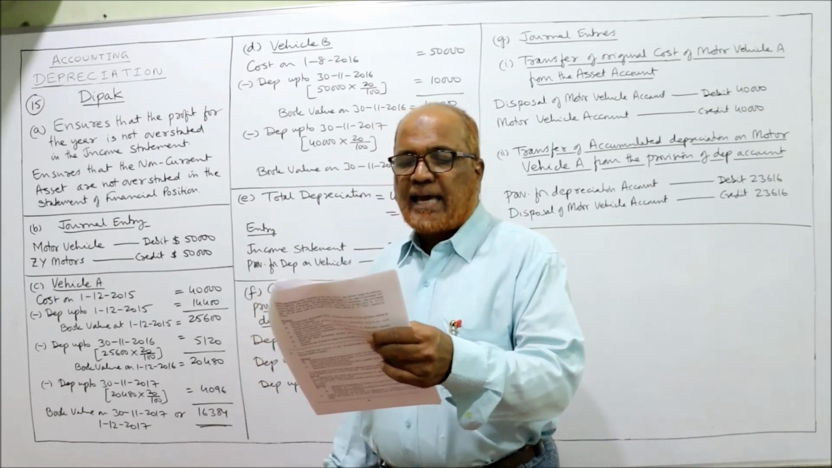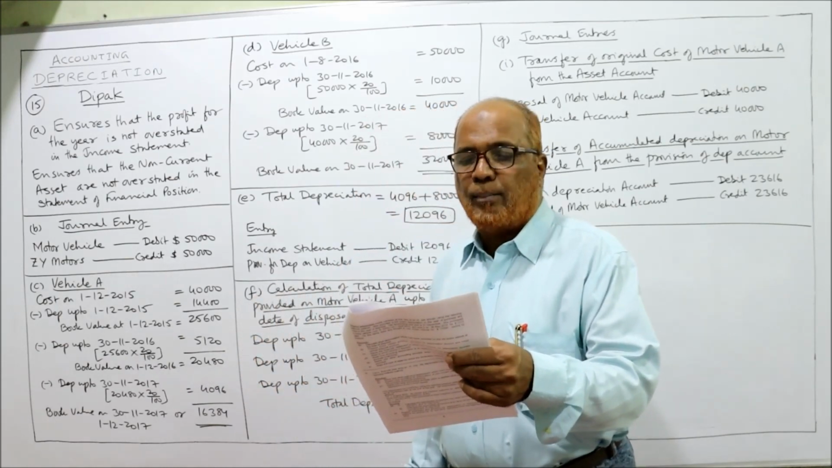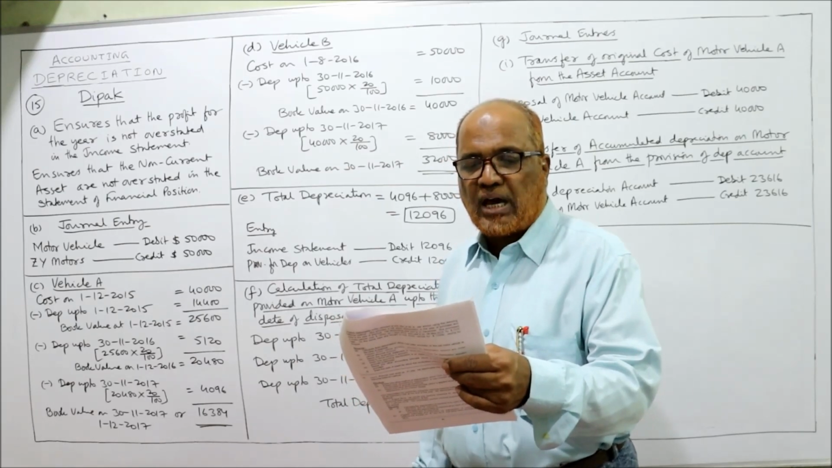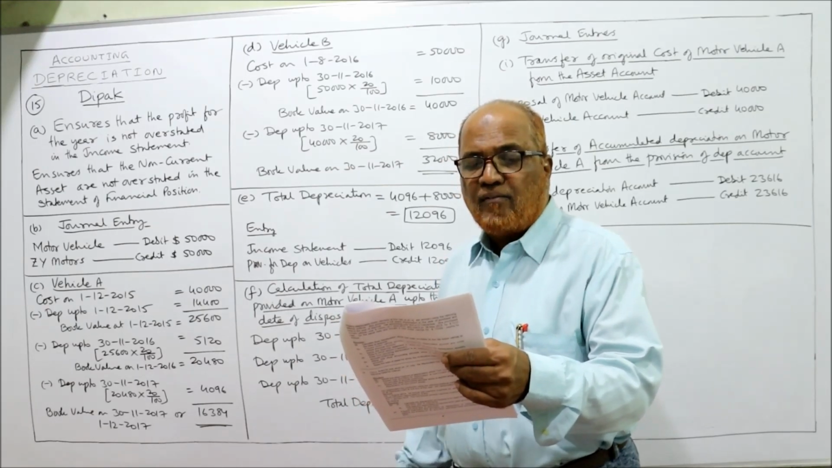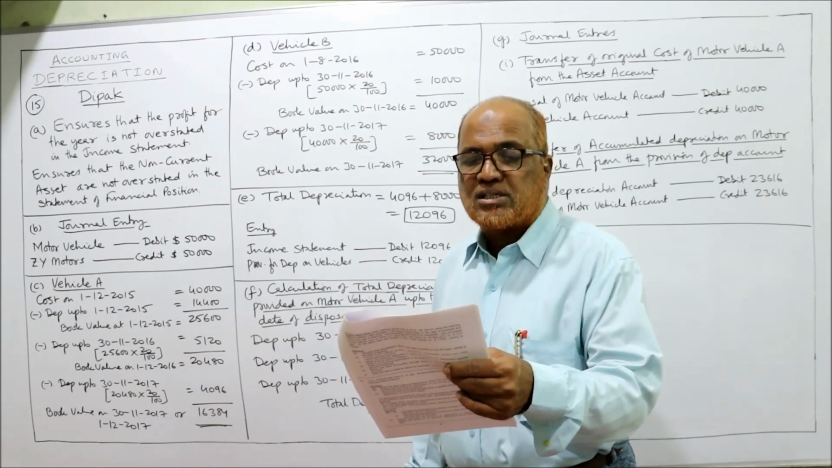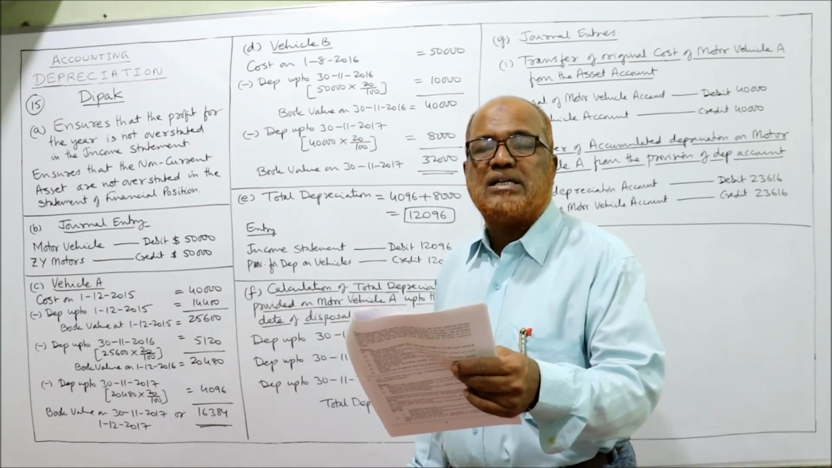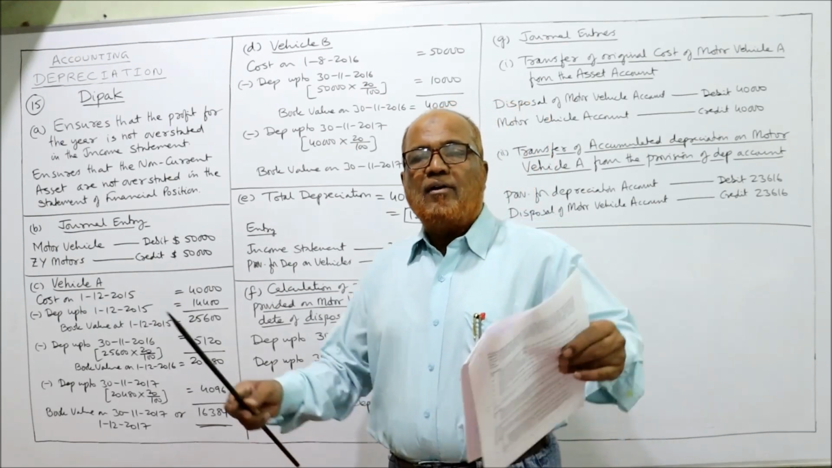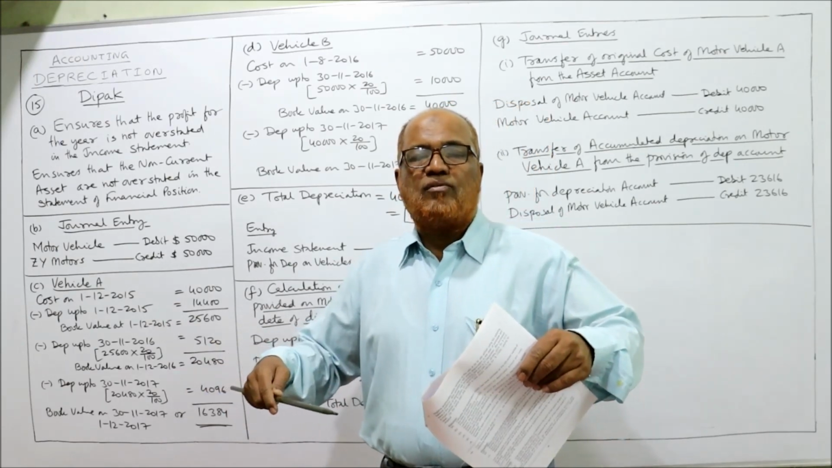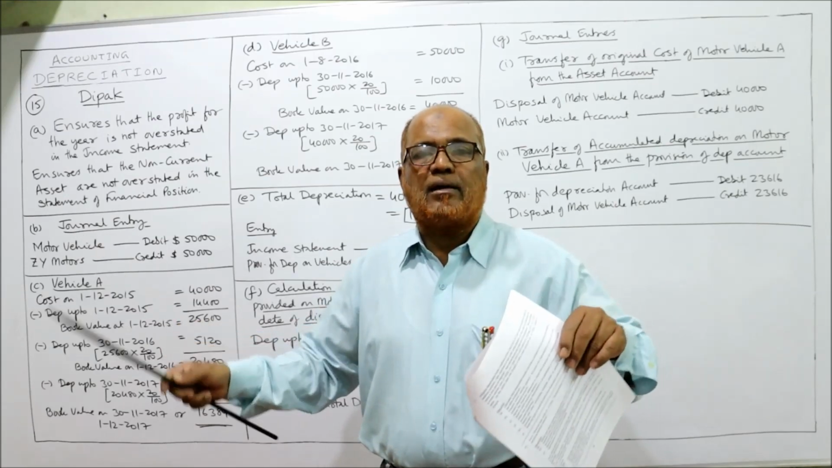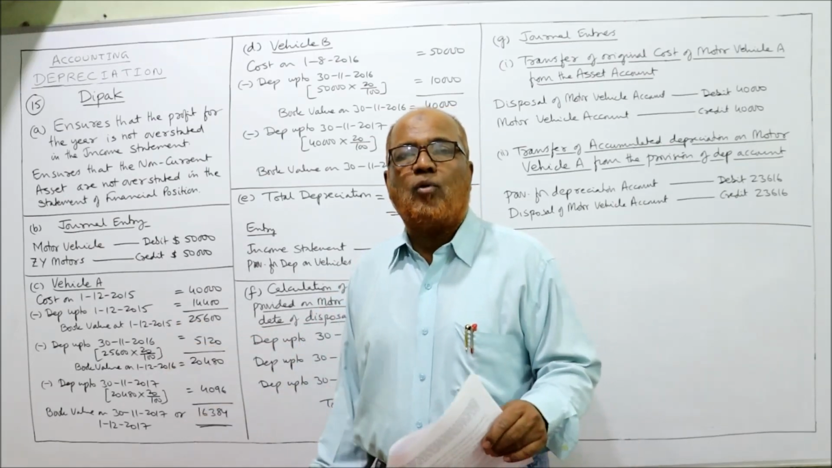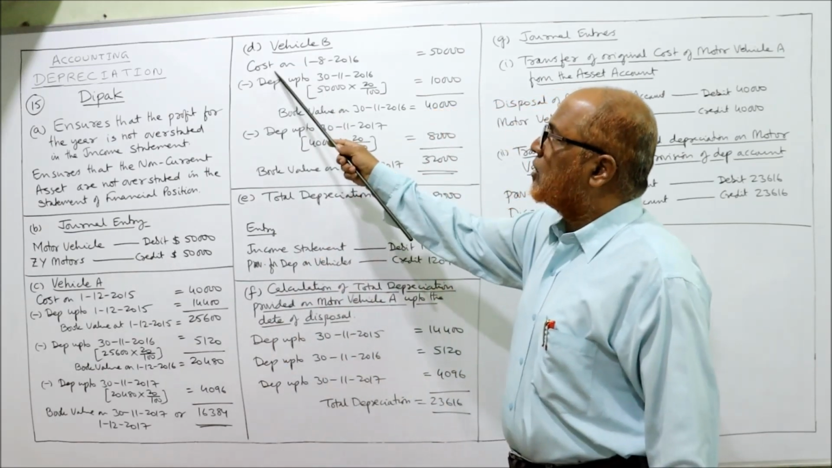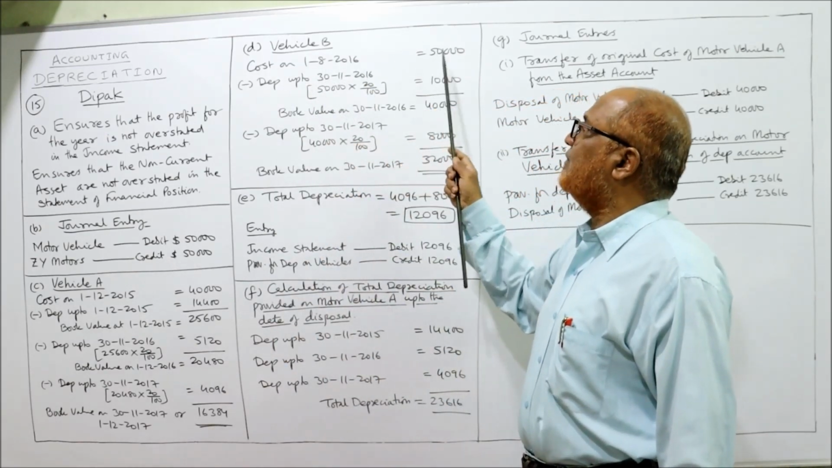Now D bit. Calculate the depreciation on motor vehicle B for each of the 2 years, 30th November 2016 and 30th November 2017. When it is purchased, August 2016, this motor B is purchased. And remember, whenever a motor vehicle is purchased, we will provide the depreciation for the full year, irrespective of the period of holding. Here it is purchased on 1st August 2016. Cost on 1st August 2016, 50,000.